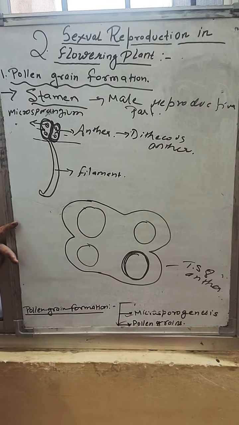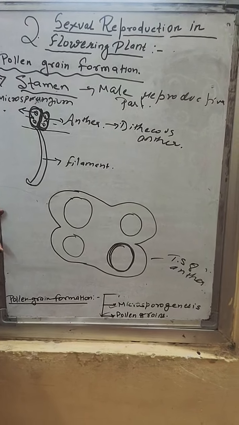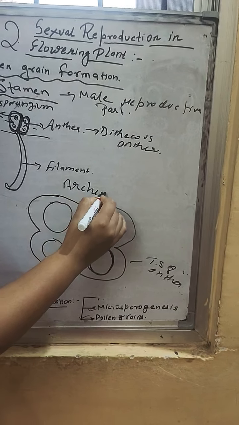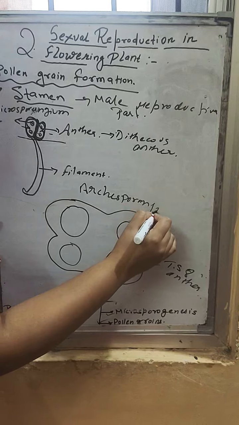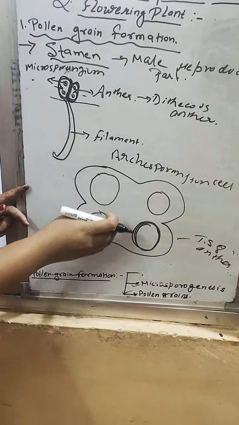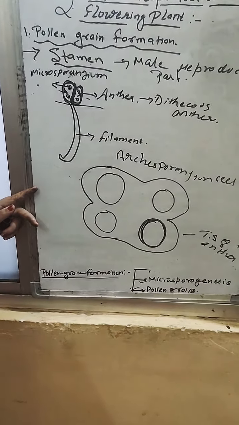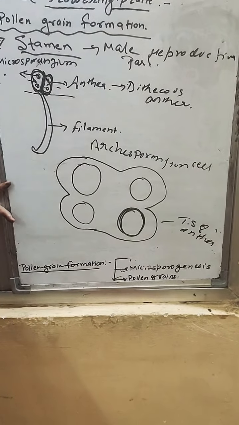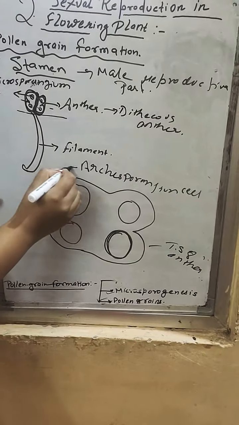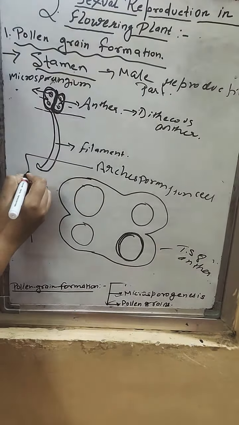The cells of these layers are made up of archisporangium cells. The microsporangium is surrounded by these layers made up of archisporangium cells, and these archisporangium cells are of two types.